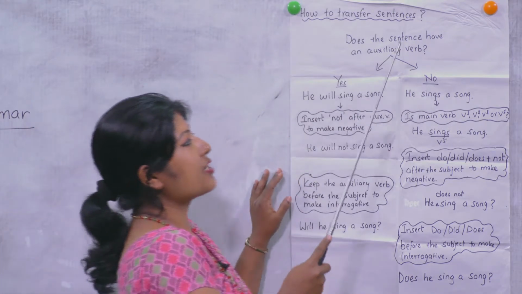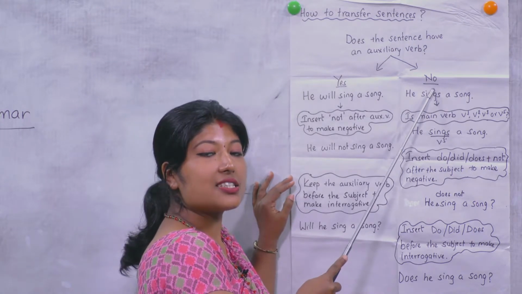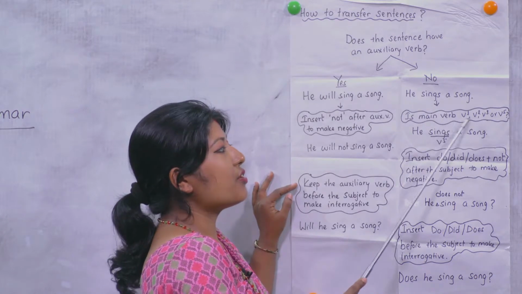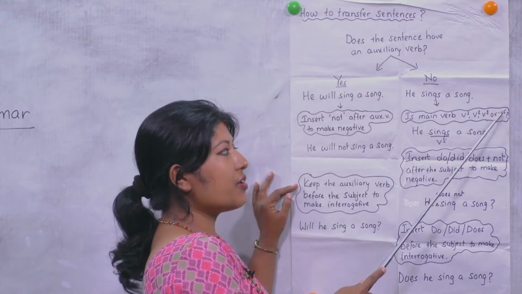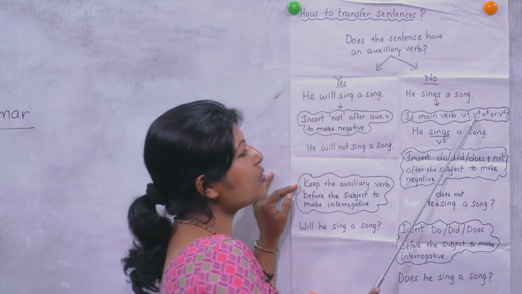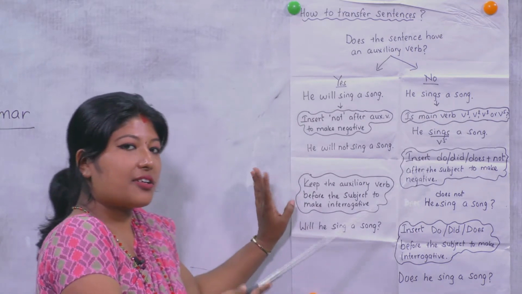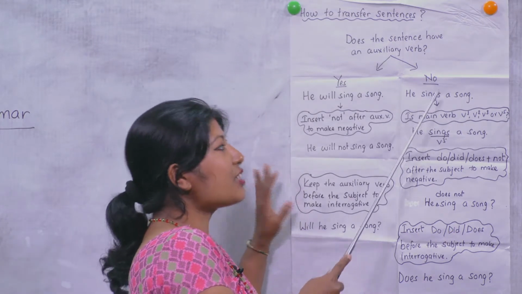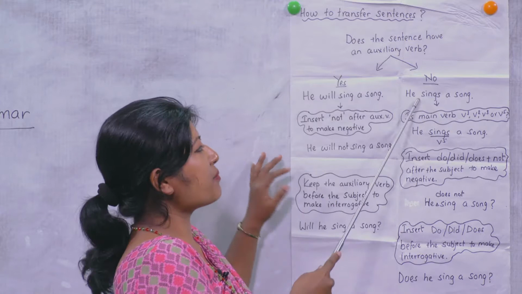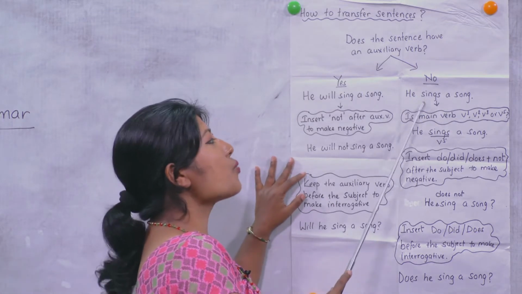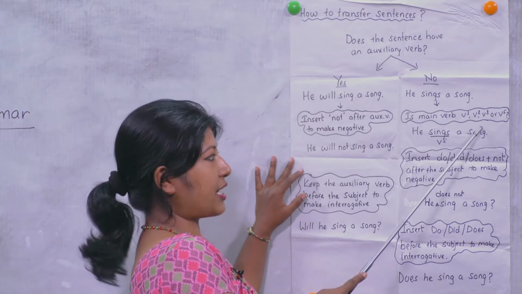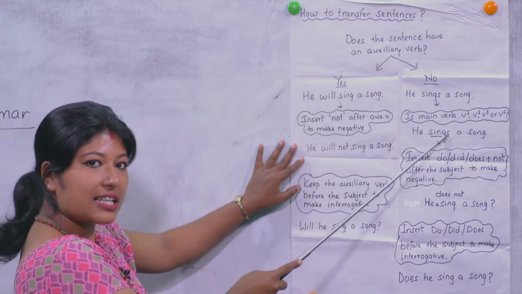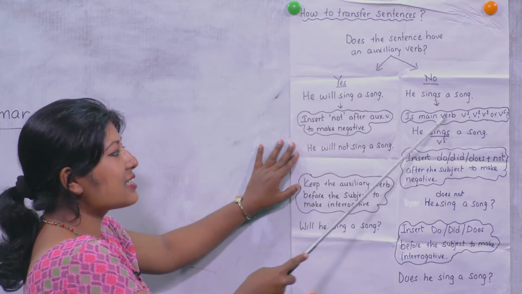And if there is no auxiliary, in this condition what do we do? Is the main verb form 1, 2, 3 or 5? So you have to look. If there is no auxiliary, there will be a main verb. In which form is it? The main verb has 5 forms, right? So which one is it? We have to seek for that. Suppose he sings a song. So sings is the main verb, and this is in verb form 5.